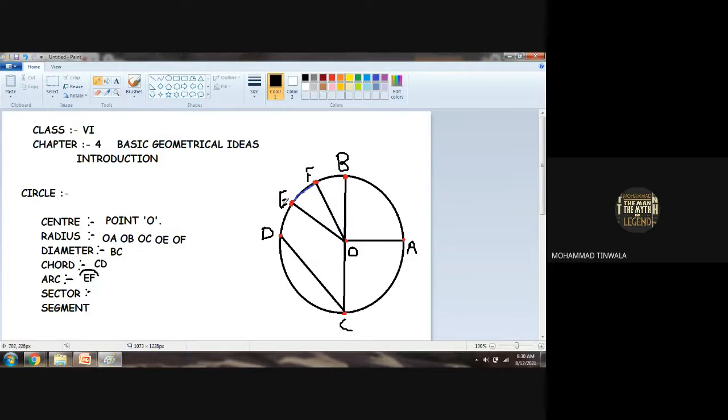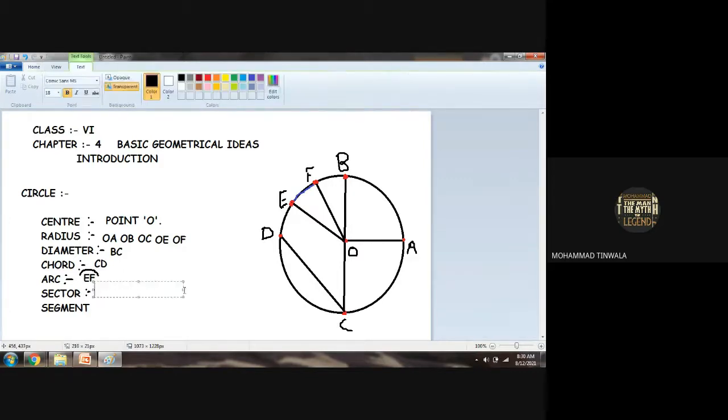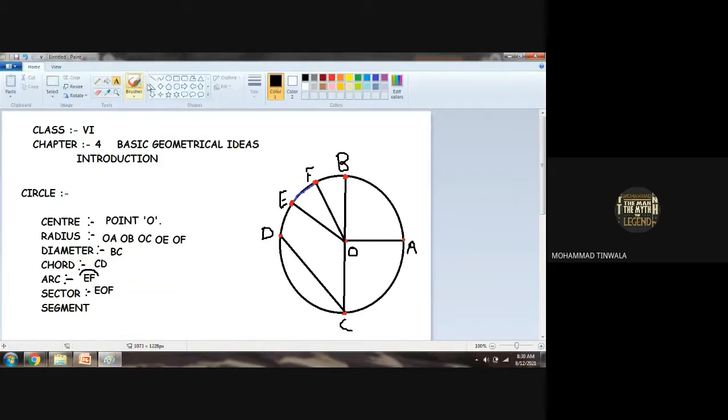Now, can you see here that I formed two more radii and there is one area forming, named EOF. Area forming EOF. Can you see here?